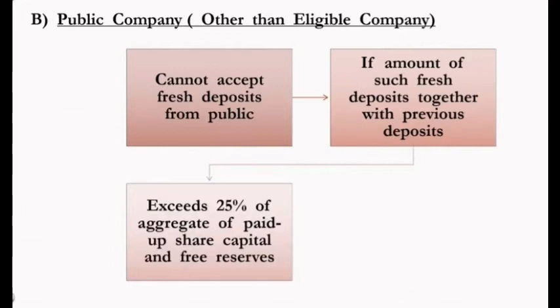Now the second point is public company. This company cannot accept a fresh deposit from members. First of all, a public company cannot accept a fresh deposit from members. This was the first term. Also, a public company has to check the previous year's deposit. That means the criteria for accepting deposit is that, first of all, a public company can't go for fresh deposit from members.